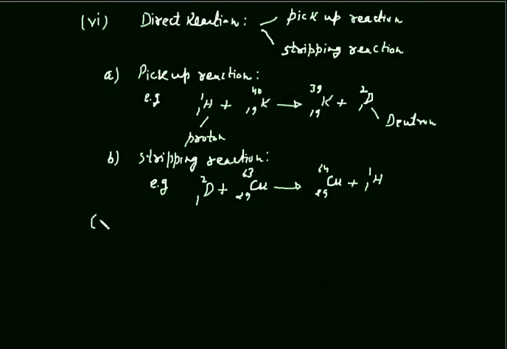The seventh type of nuclear reaction is heavy ion reaction.